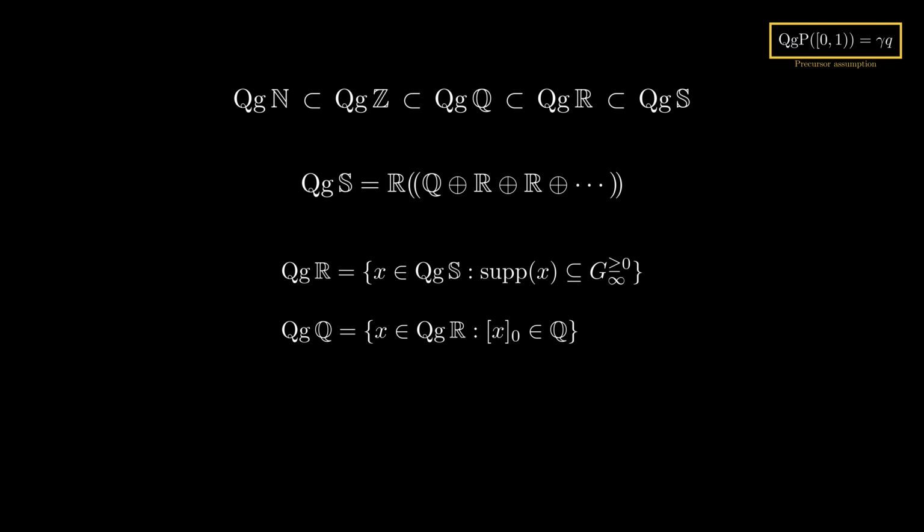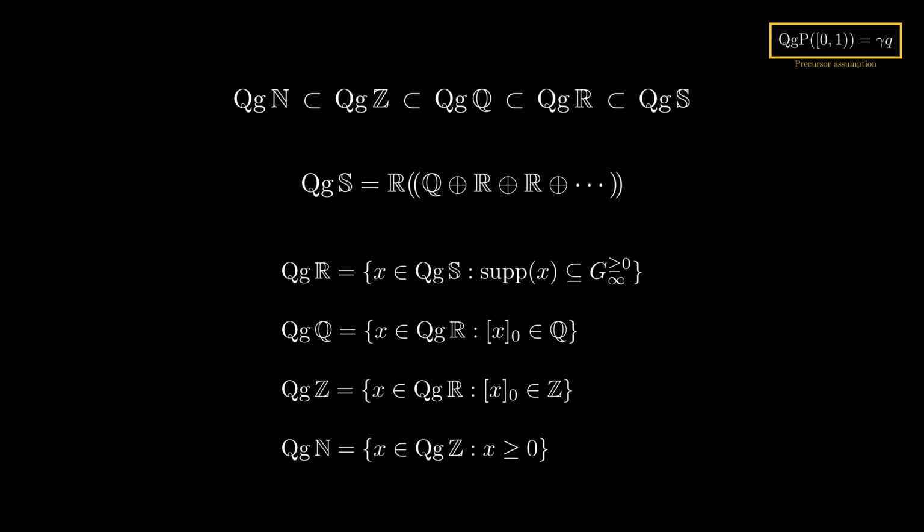Another depletion step further is the next really important set of quantigrade numbers, the quantigrade integers. These are very important to understand. Every quantigrade number that has no infinitesimal and a finite part that is an element of the ordinary integers is considered a quantigrade integer. I'd advise taking a close look at the examples I'll show in a moment. Last, we have the quantigrade naturals, which are simply the positive quantigrade integers. Here are some